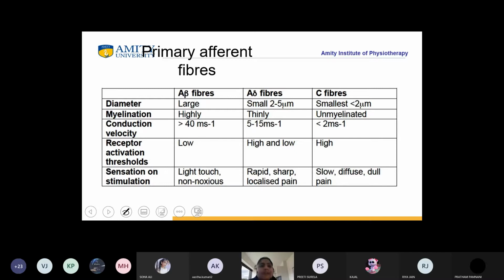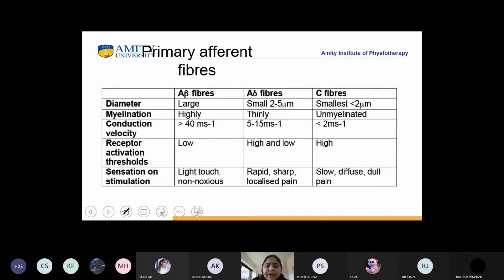Because there is a difference between all three types of fibers.